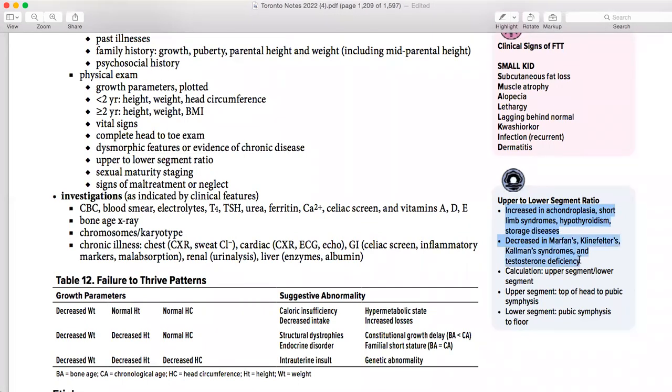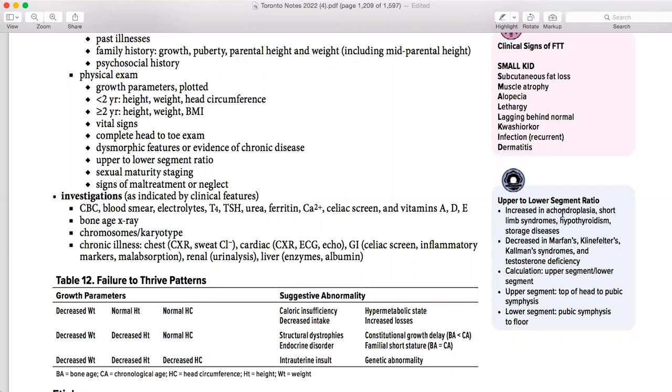But if you want to make a concept, yeah, go for it, but it's going to take a little while. So if you can remember, increased upper to lower ratio is basically achondroplasia, hypothyroidism, and storage diseases. But if it's decreased, it is basically Marfan syndrome, Klinefelter, because there is only one particular part that is bigger than the other, or maybe the whole body is bigger than the other.